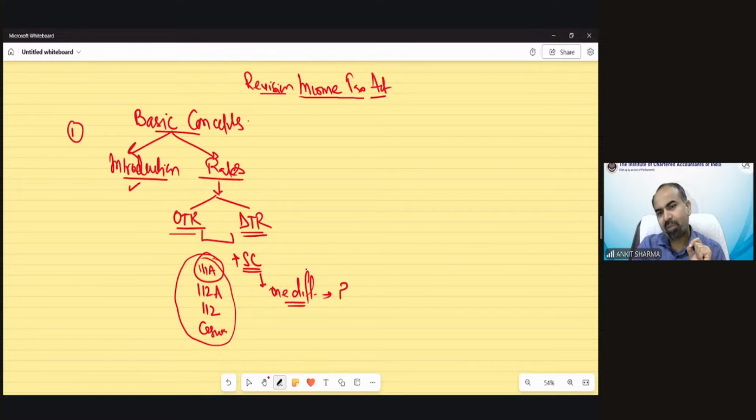Can anyone tell me what is the one difference between the optional tax regime surcharge and default tax regime surcharge provision under chapter number 1? Can anyone let me know what is the difference? The single difference regarding surcharge provisions in case of optional tax regime and default tax regime. Let me see. Somebody answer.